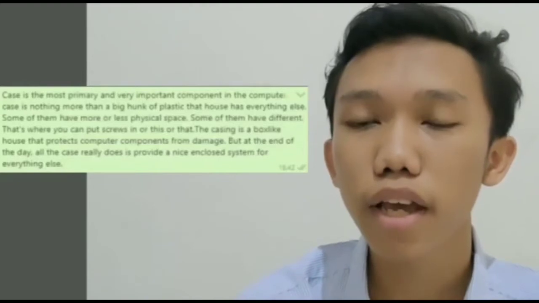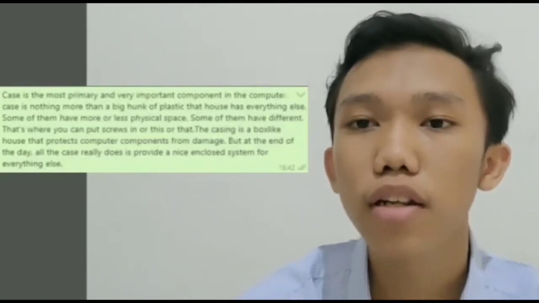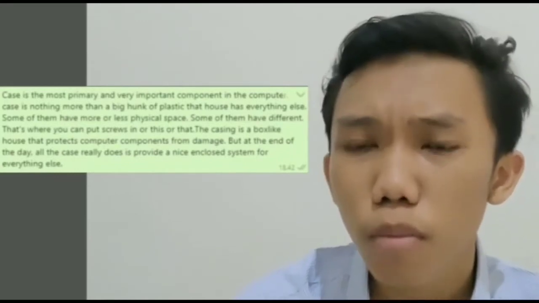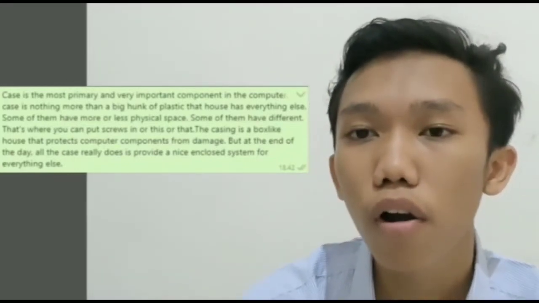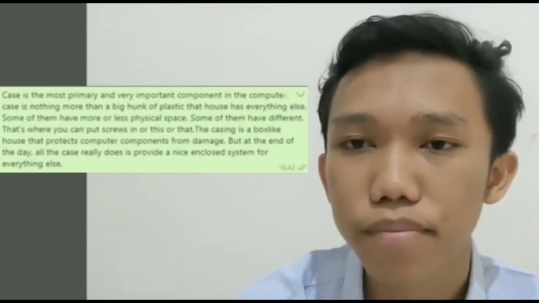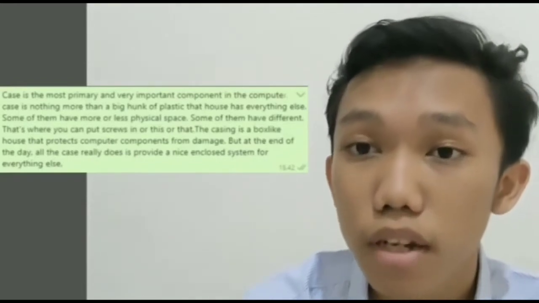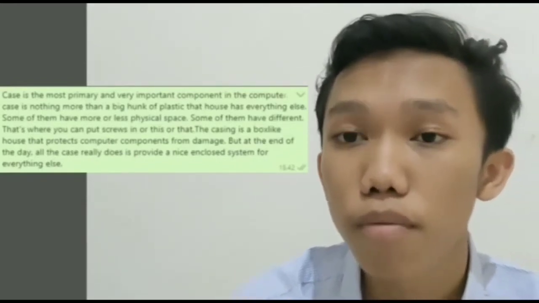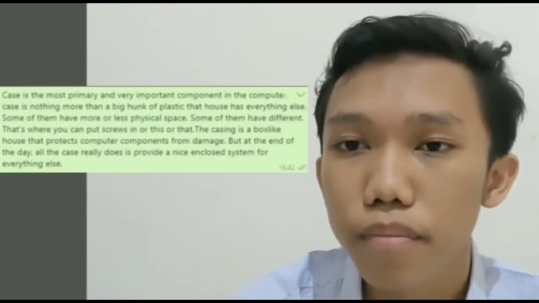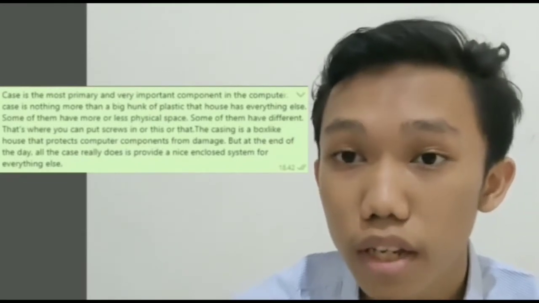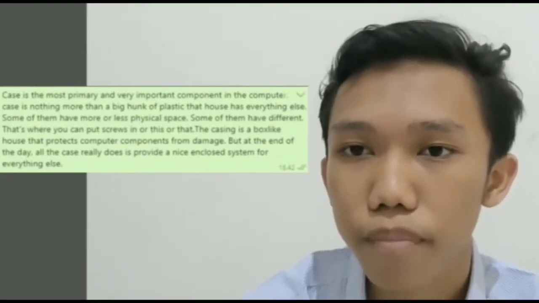Cache. Cache is the most primary and very important component in the computer. The cache is nothing more than a big hunk of plastic that has everything else. Some of them have more or less physical space. Some of them have different designs. That's where you can put a screw in or this or that.